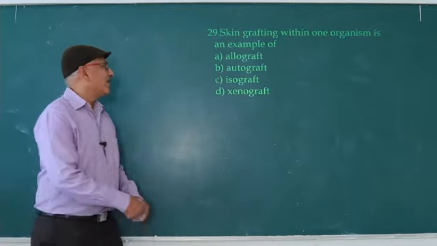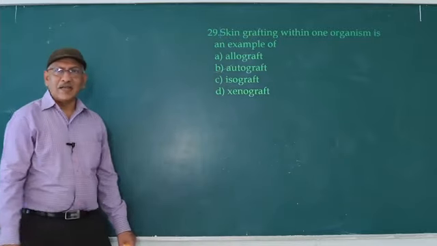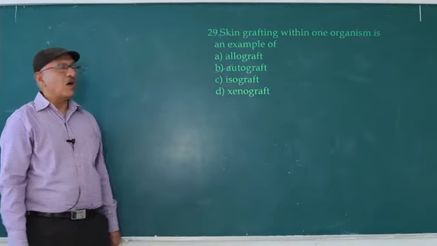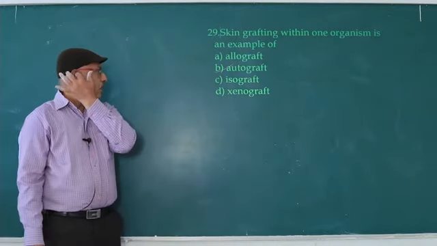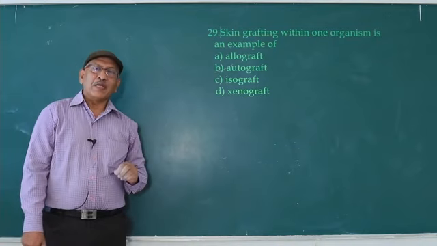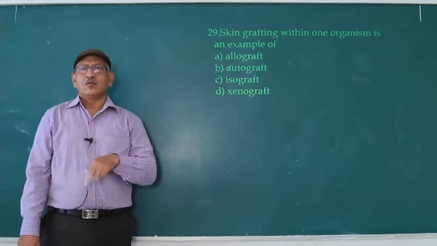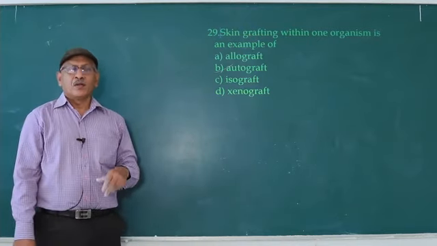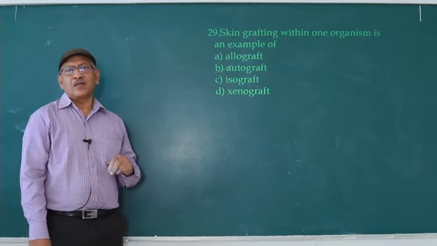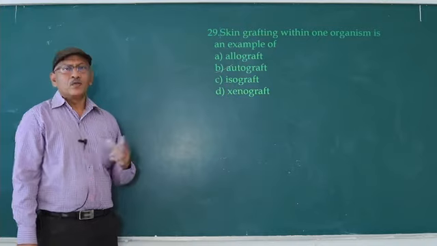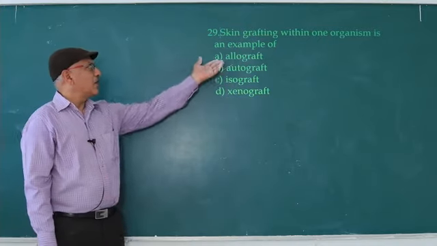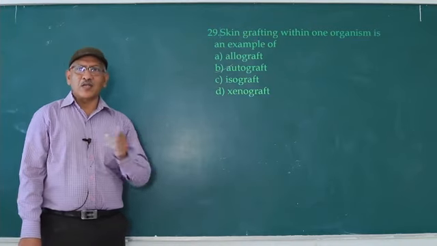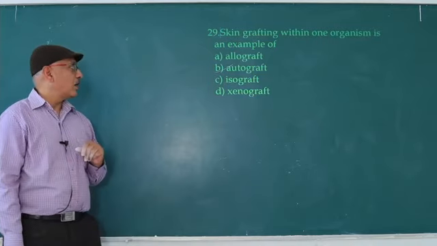What is autograft? Transplantation of skin or any organ tissue within the same person is known as autograft. What is allograft? Transplantation of organ between different organisms of the same species. For example, in the case of human beings, close relatives give liver, kidney, cornea, so that is allograft. Transplantation of organ between organisms belonging to the same species is known as allograft.